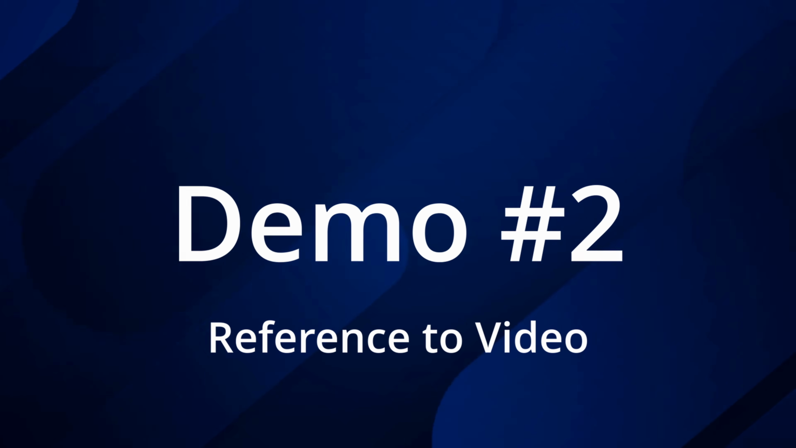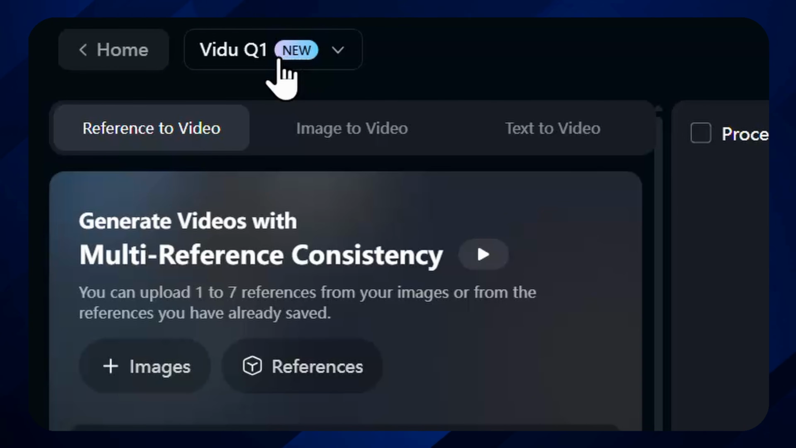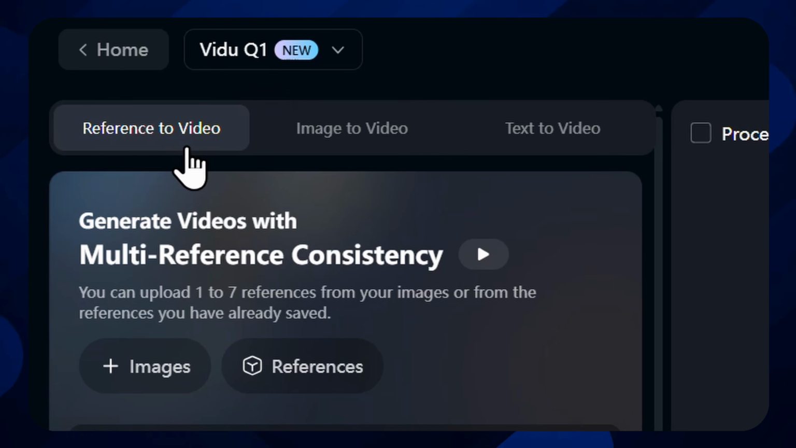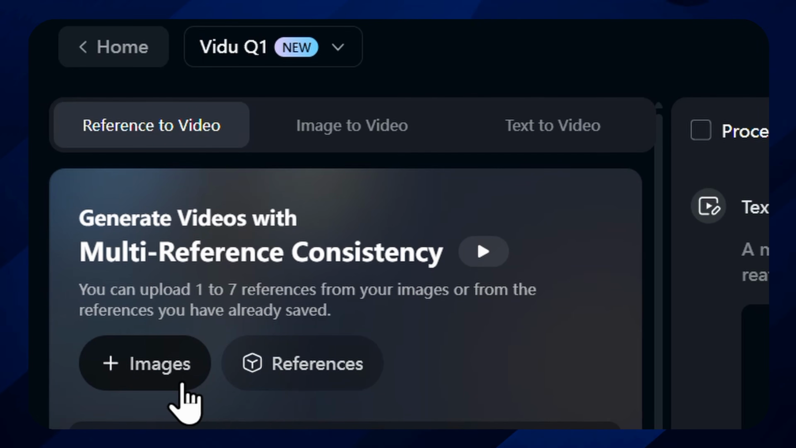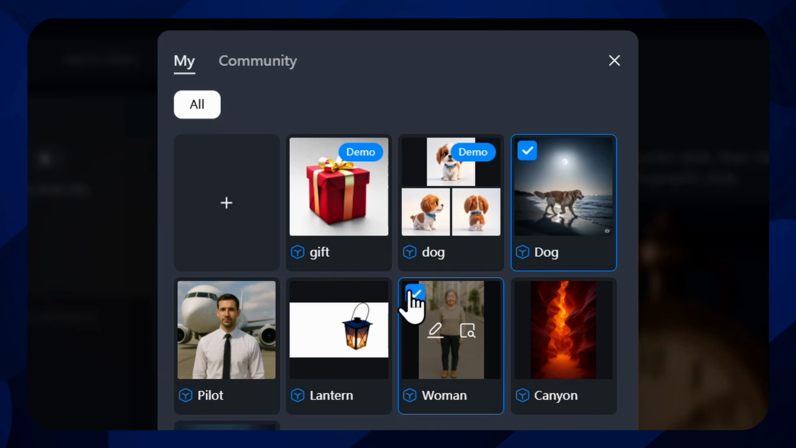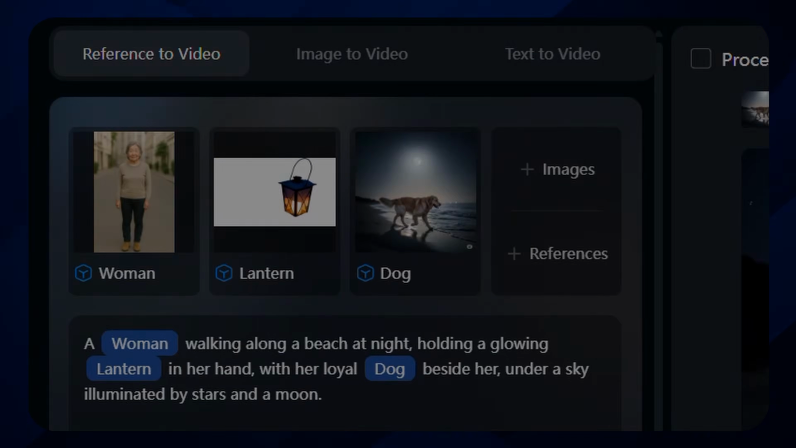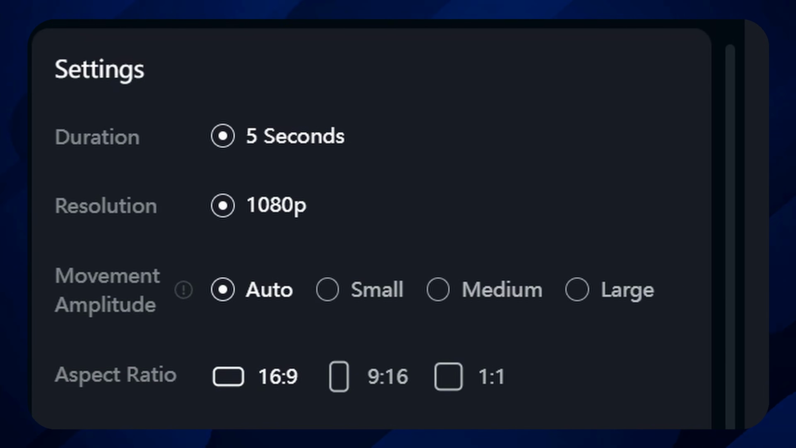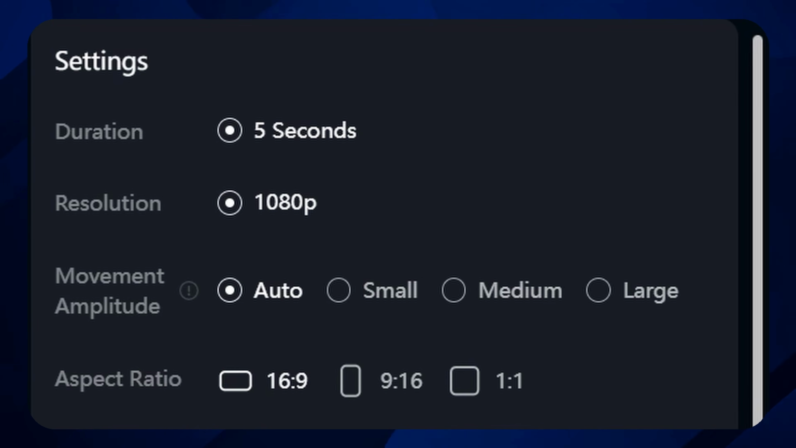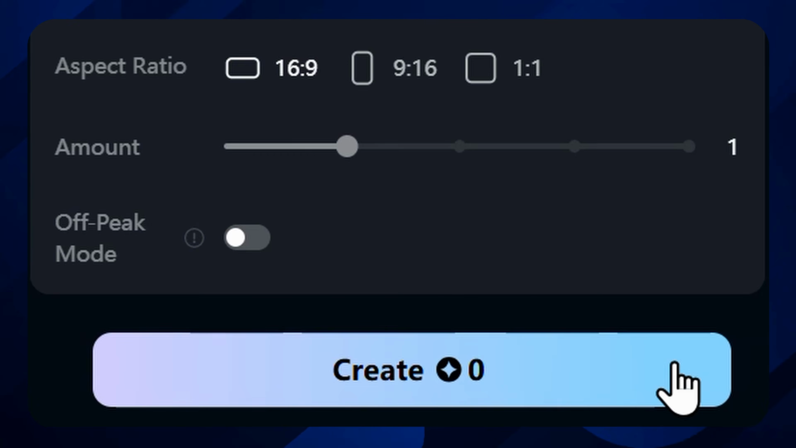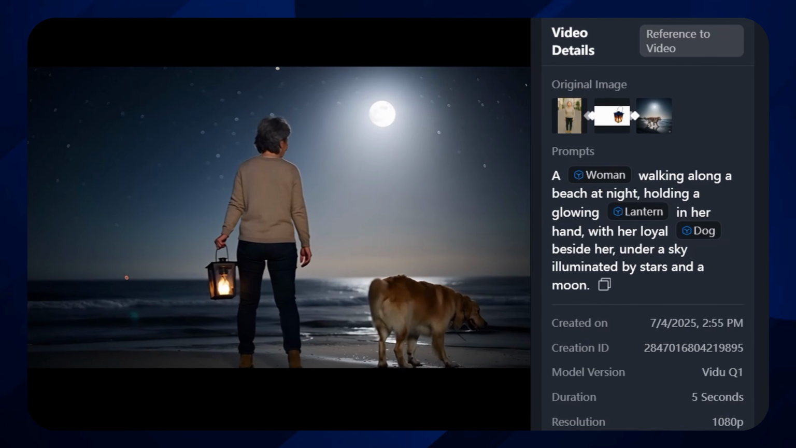To showcase the versatility of this feature, continue with the VidU Q1 model for top-tier quality. In the Reference to Video section, upload new images. Save them to My References for future use. Input the prompt, set 1080p resolution, a 5-second duration, and auto movement amplitude. Now click Generate to watch your scene unfold.